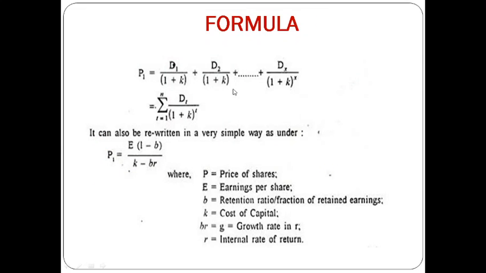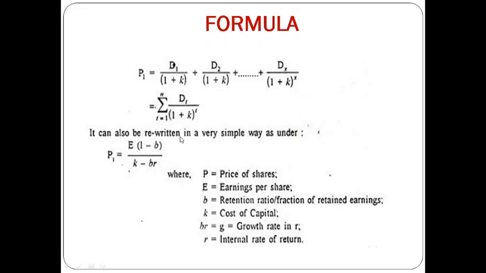Next, this is the formula which is used in Gordon's model. P1 is the market value of the shares, calculated as the present value of the dividends to be received from the firm. Here D1 is the dividend received in the first year, D2 the dividend received in the second year, and so on up to n number of years. K is the cost of equity, which is the discount rate. Through this we discount our dividends and we get the present value of the dividends which we are going to receive in the future.